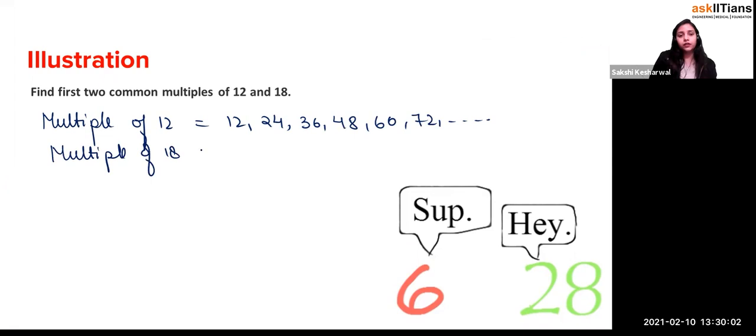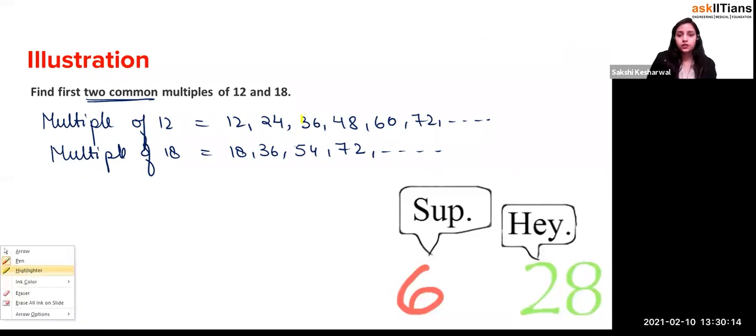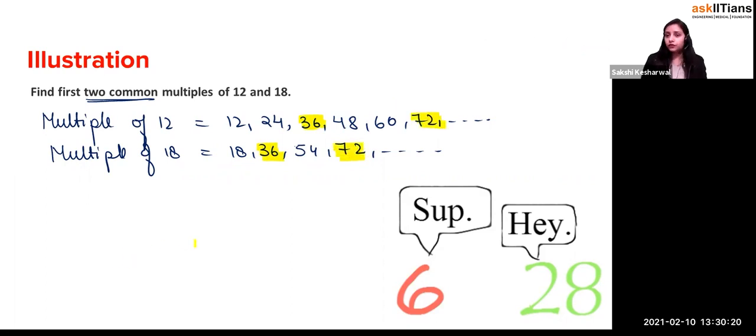So multiples of 18 will be what? First is 18, then 36, then 54, then 72, and so on. It says the first two common multiples. The first common multiple is 36, this is the place where they meet, and the second one is 72. That's all we needed, right?